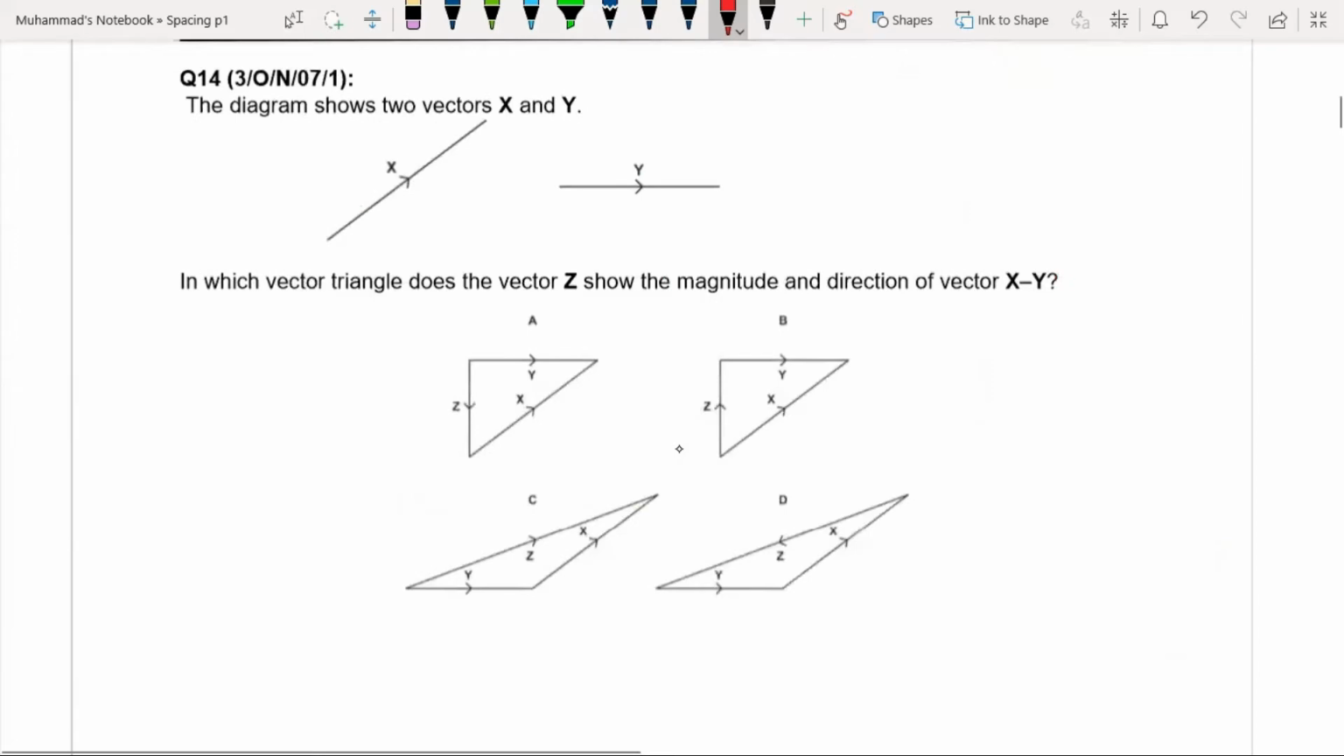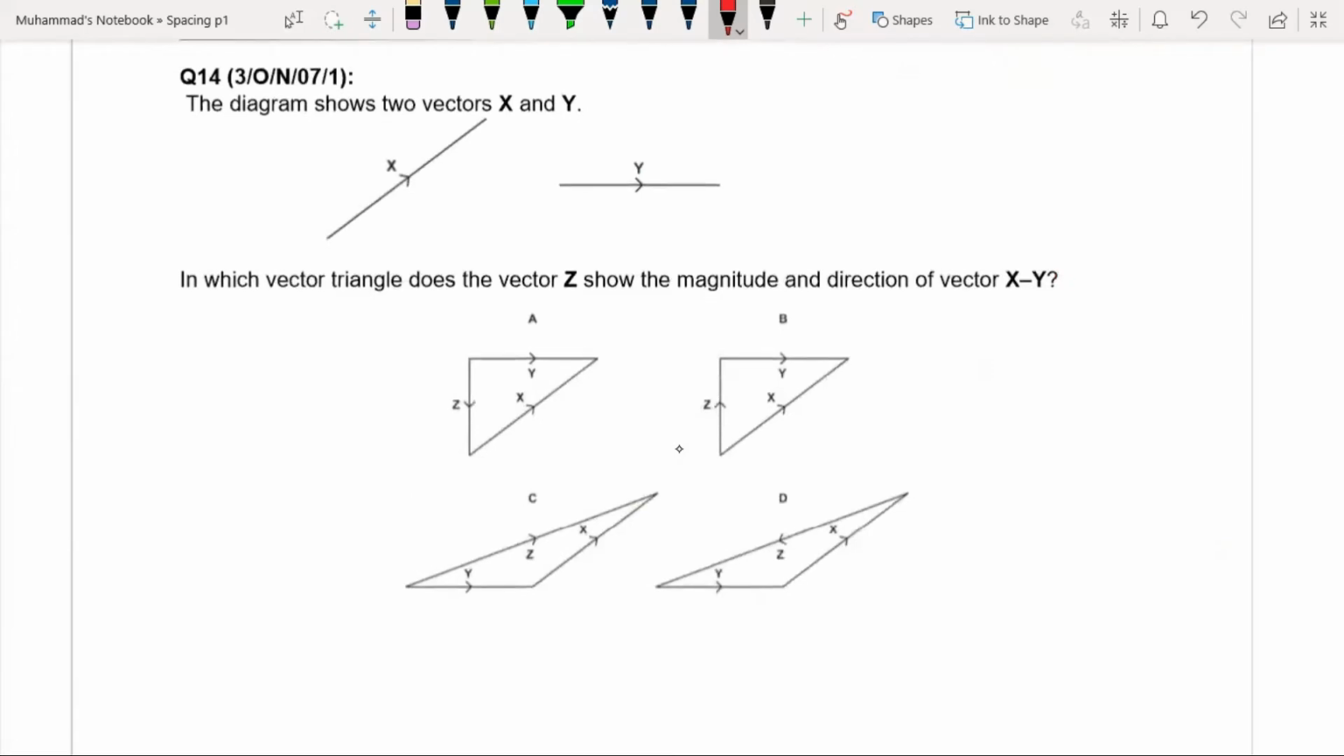In question 14, the diagram shows two vectors x and y. Both are clearly drawn. In which vector triangle does the vector z show the magnitude and direction of x minus y? So z is x minus y.